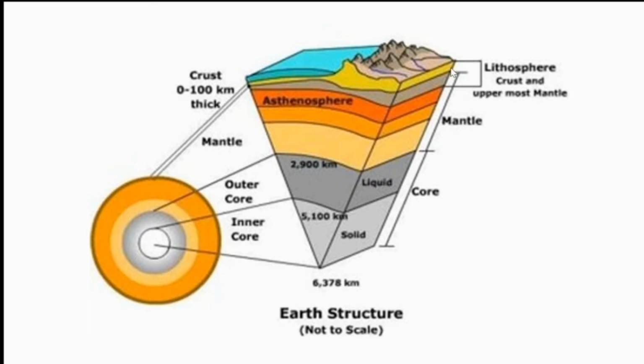Crust is the outermost region that reaches up to 40 kilometers, and below that till 2900 kilometers is mantle. Mantle is filled with molten materials, and below 2900 kilometers it is filled with fluid and vapor, that is the core. That's the detail when we take a vertical section of the earth.